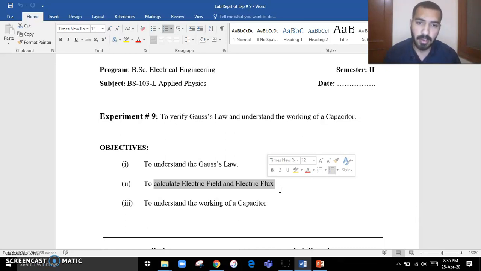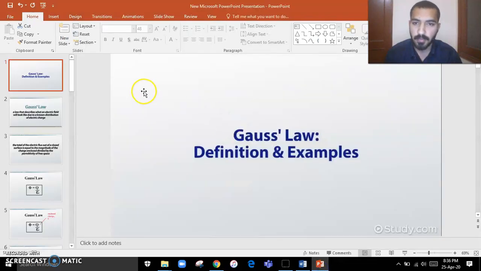Similarly, magnetic flux and electric flux are relatively the same, but first we were discussing them in magnets, and now we are going to discuss these things in electric and electric field. Gauss is the scientist that gave us a law about electric field and electric flux. So we are going to discuss both electric field and electric flux.